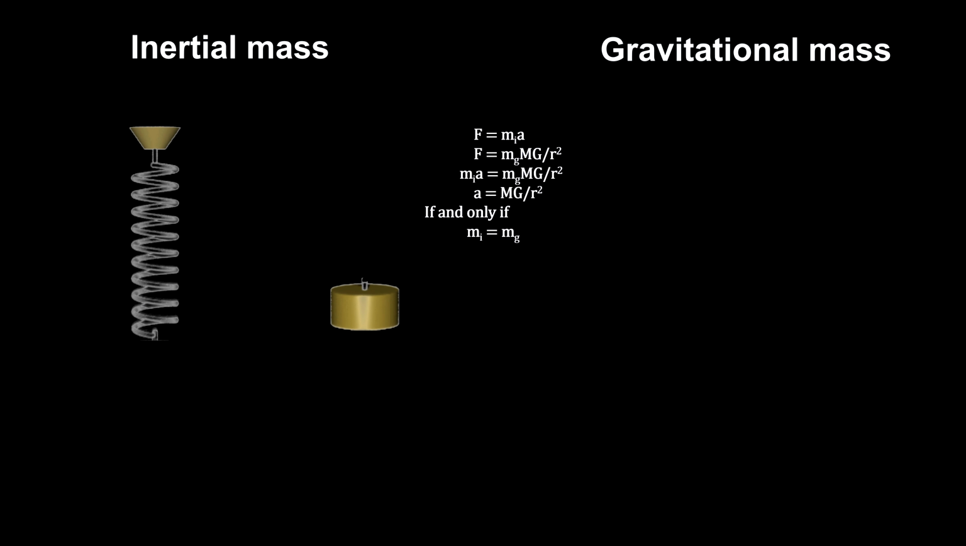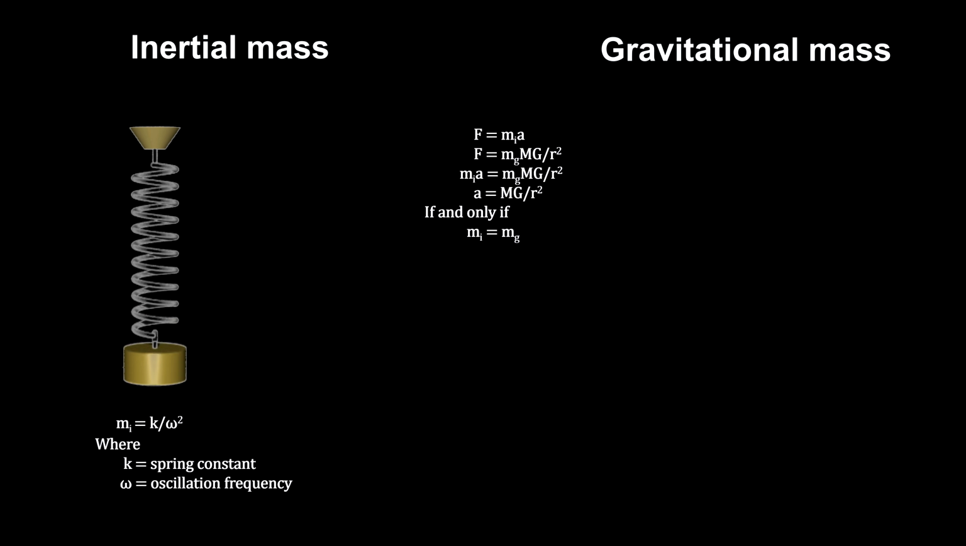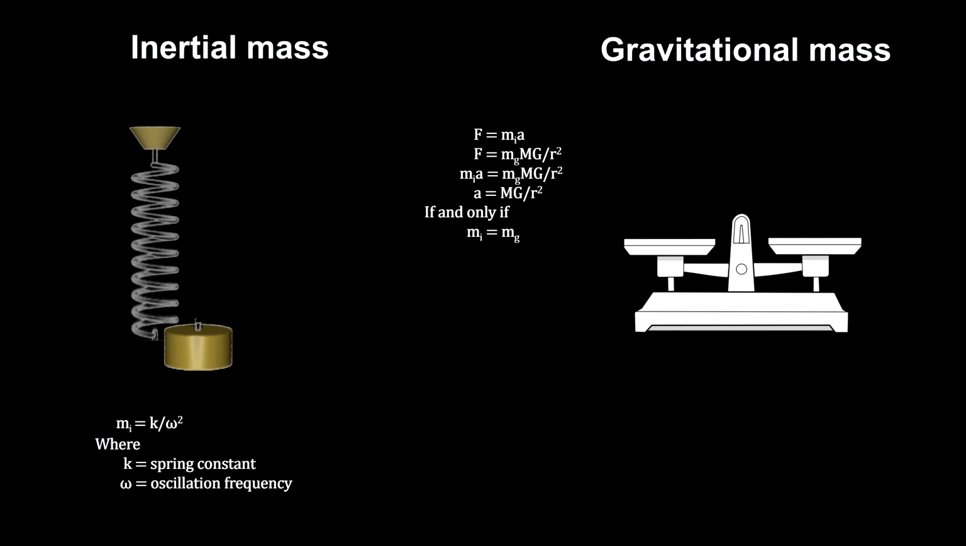Typically, inertial mass is measured by using a spring with a known spring constant. The mass is attached to the end of the spring, and the spring is stretched, released, and allowed to oscillate freely. Counting the angular frequency, we can calculate the inertial mass.